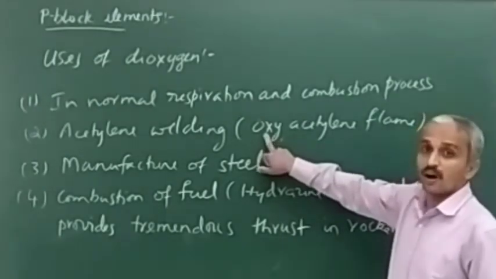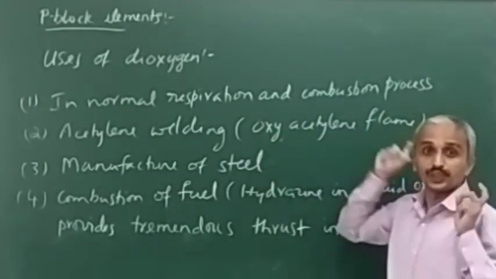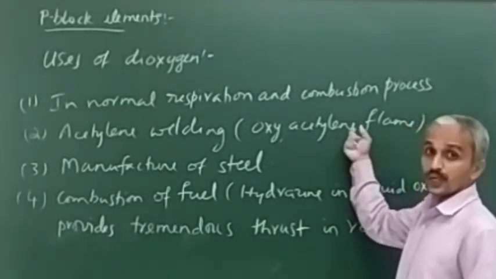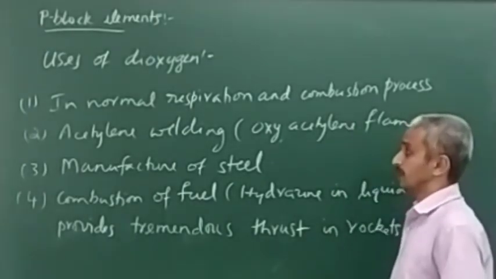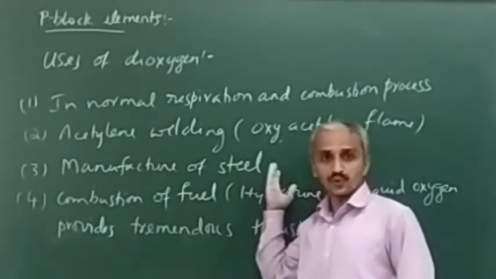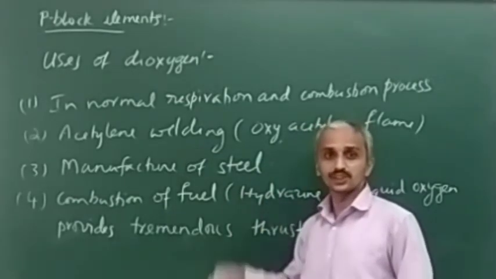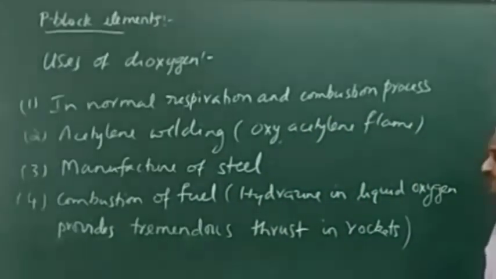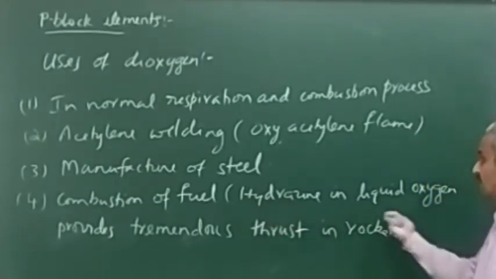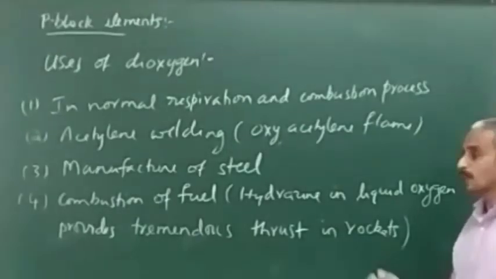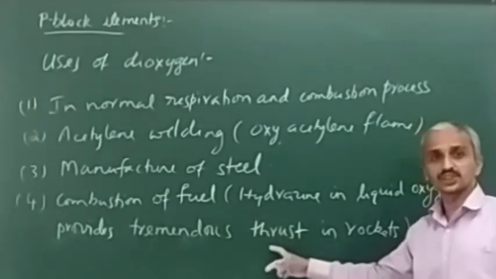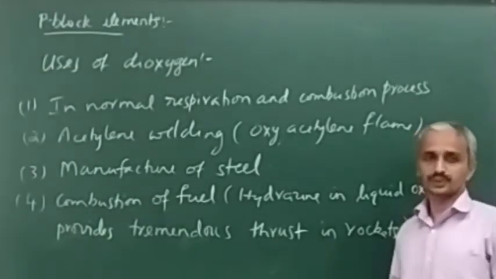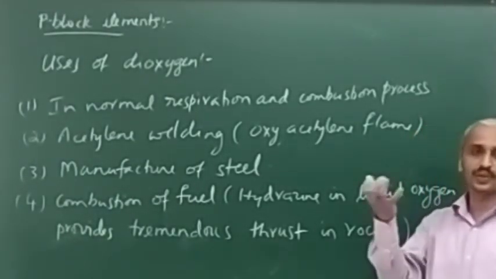We call it the oxyacetylene flame, which gives a temperature above 1500, so that welding can be done. Then manufacture of steel needs oxygen. Combustion of fuel, burning of fuel, needs oxygen. Example, hydrogen in liquid oxygen provides a tremendous thrust for rockets. That we also use. General uses you can write in the exam if asked.